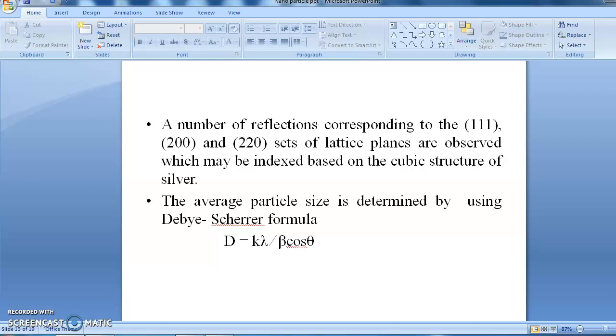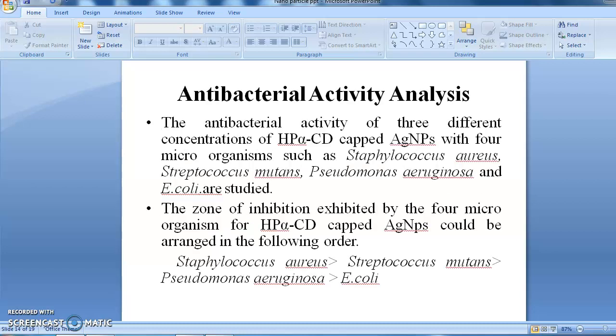A number of reflections corresponding to 111, 200 and 220 sets of lattice planes are observed, which may be indexed based on the cubic structure of silver. The average particle size is determined by using the Debye-Scherrer formula, D equals K lambda divided by beta cos theta. Antibacterial activity analysis.